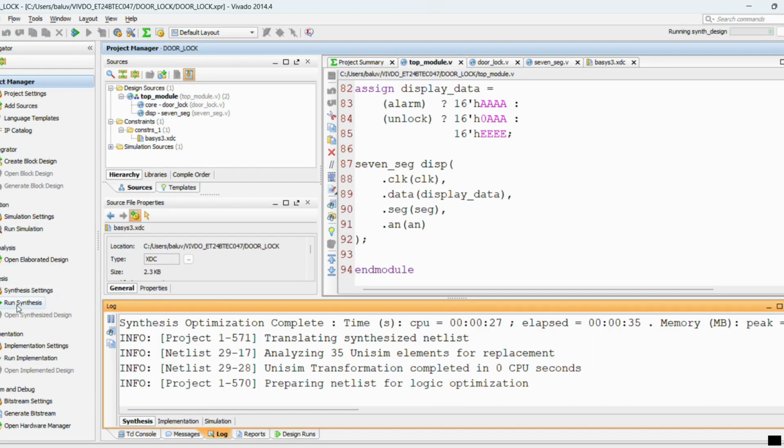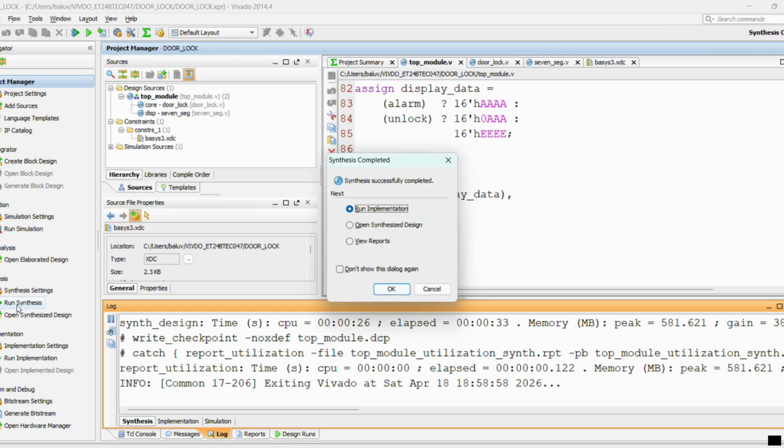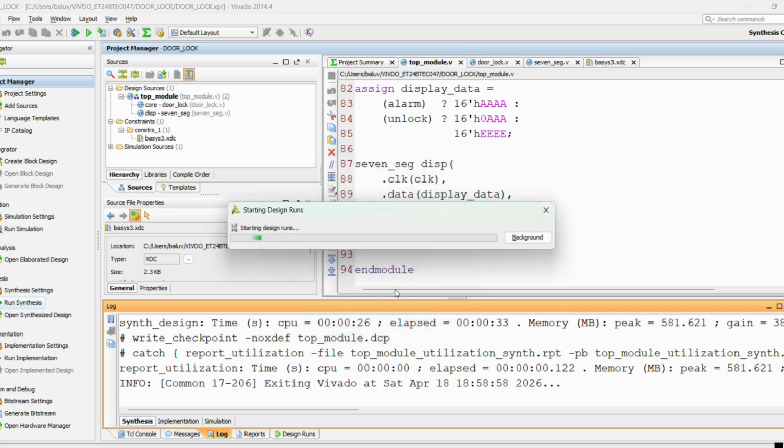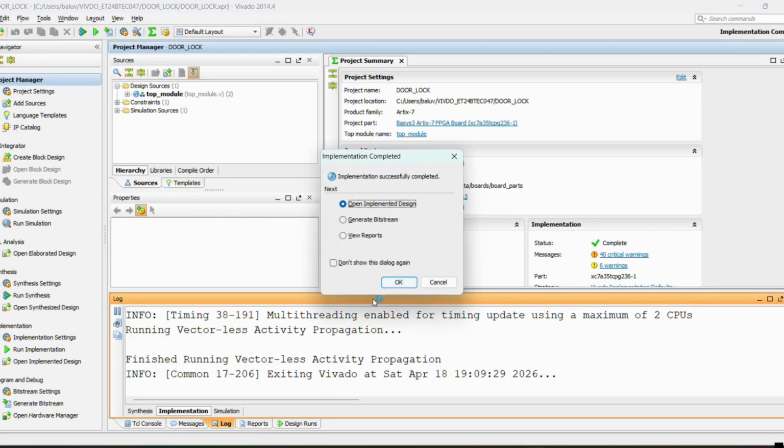After completing the code, we ran the synthesis process to check for any errors. Once synthesis was completed, we ran the implementation process. After the implementation was completed, we generated the bitstream file.